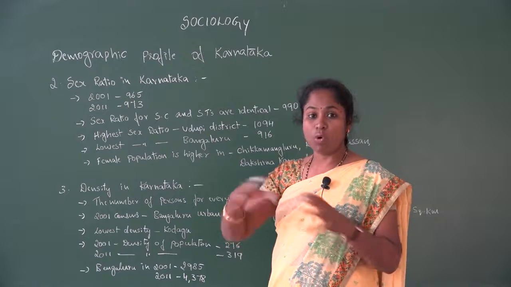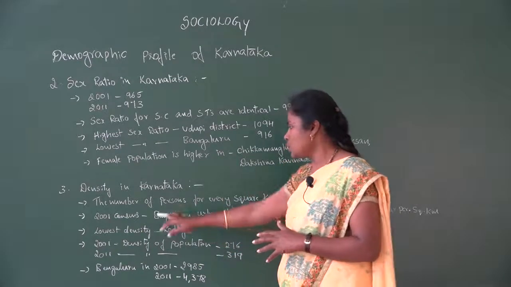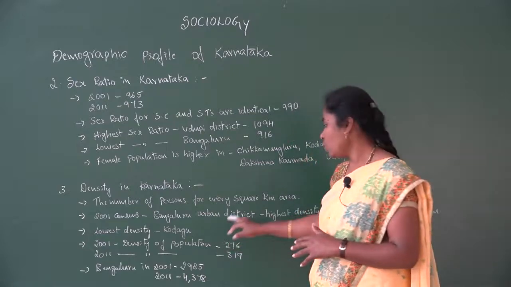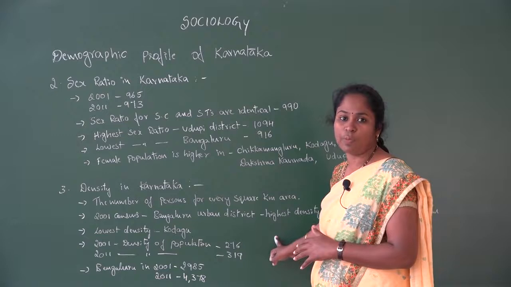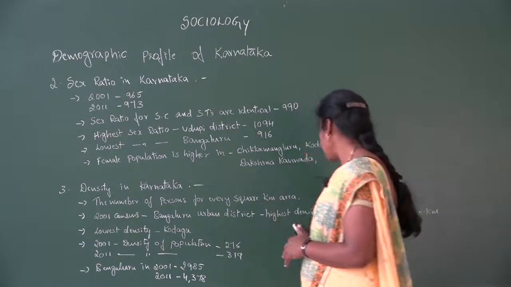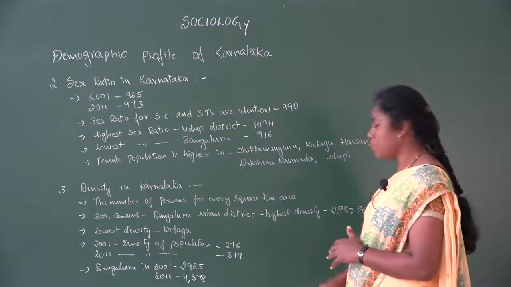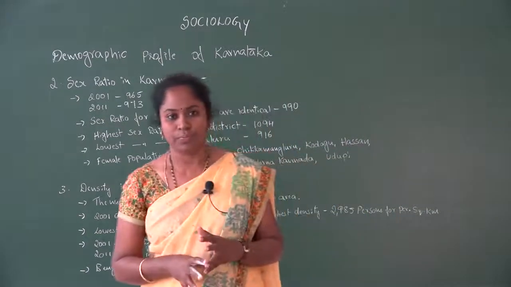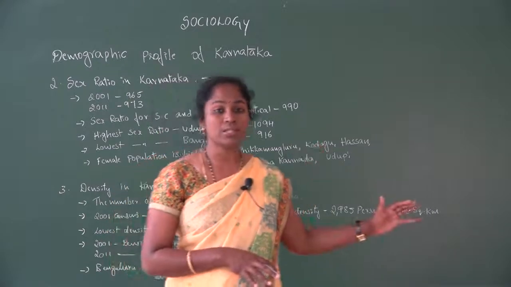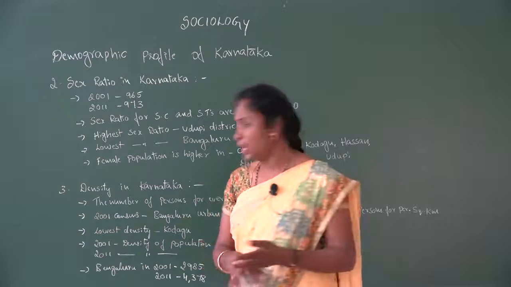If it is more, that is high density. So in the 2001 census, Bangalore Urban district has the highest density of population, that is 2985 persons living in 1 square kilometer. So that is the highest density, the largest number of people living in one particular geographical area.